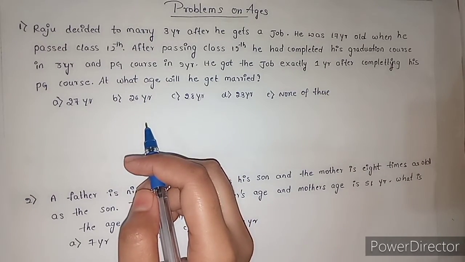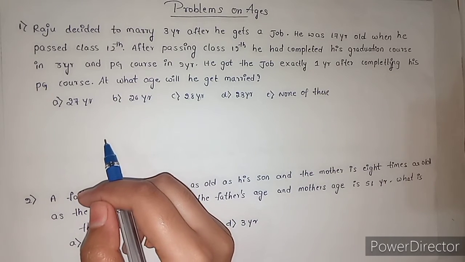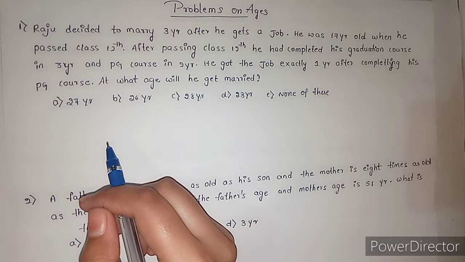So from today let's start problems on ages. What is age? Age is defined as a period of time that a person has lived or a thing has existed. So age is measured in months, years and decades.